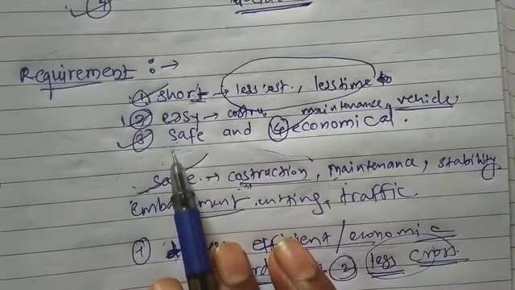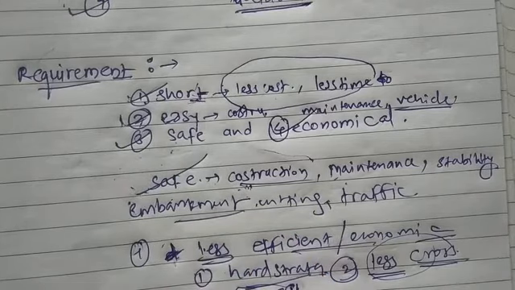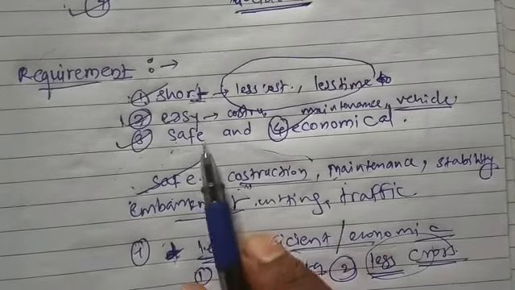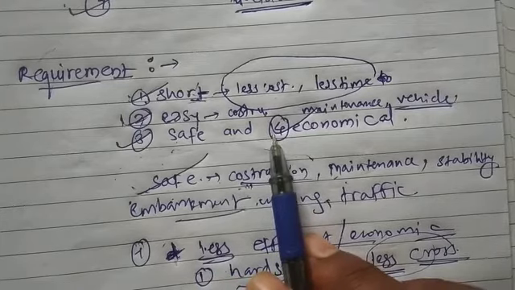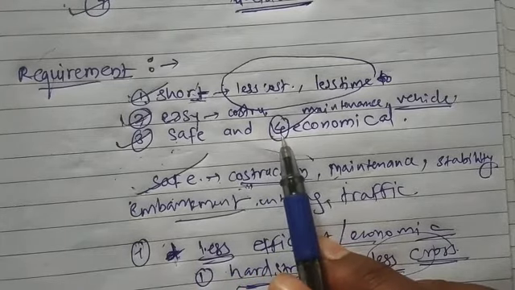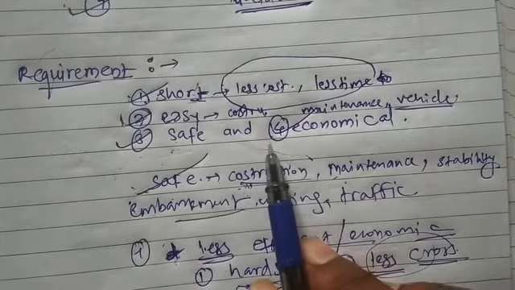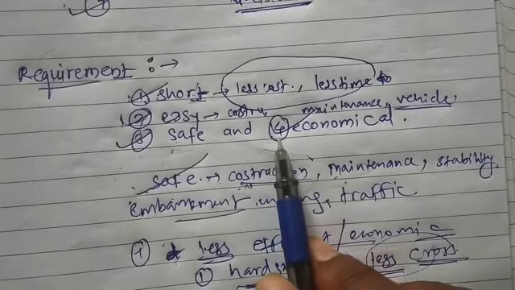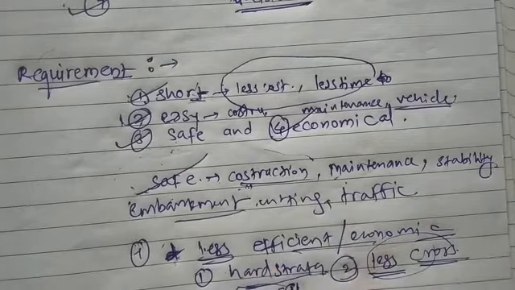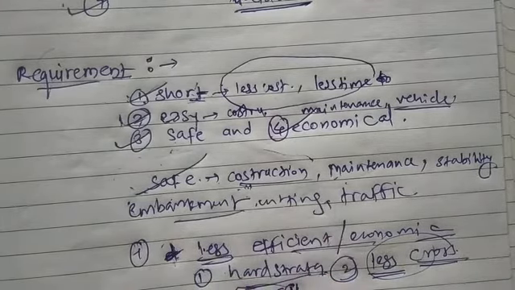We also take care of the extra embankment cutting required in the alignment. Okay, so these are considered in the safety criteria. Then the last one is, we'll check the economy. So the good road alignment is the most economical alignment. Okay, so we have to cover all these factors while selecting the alignment.